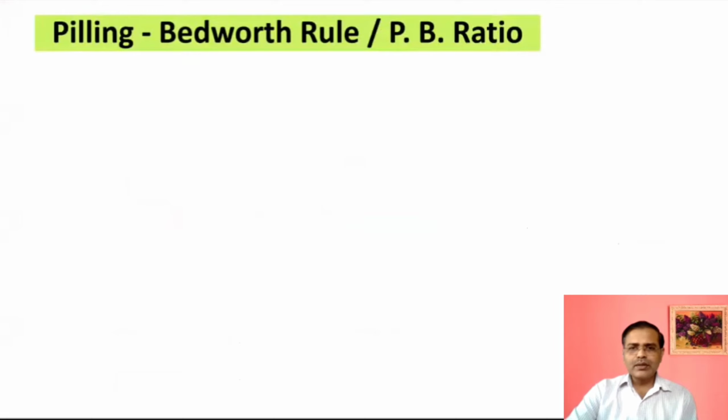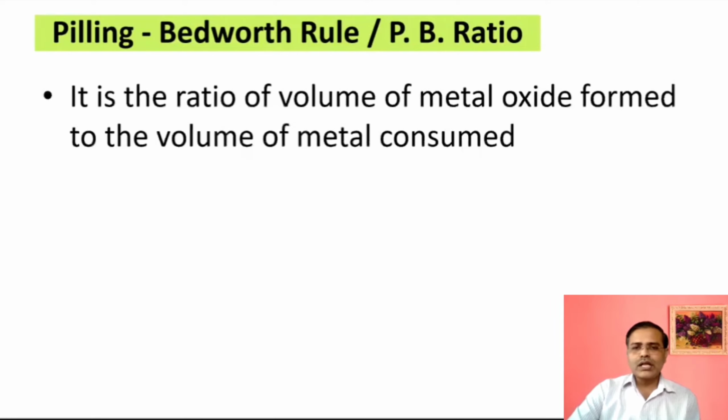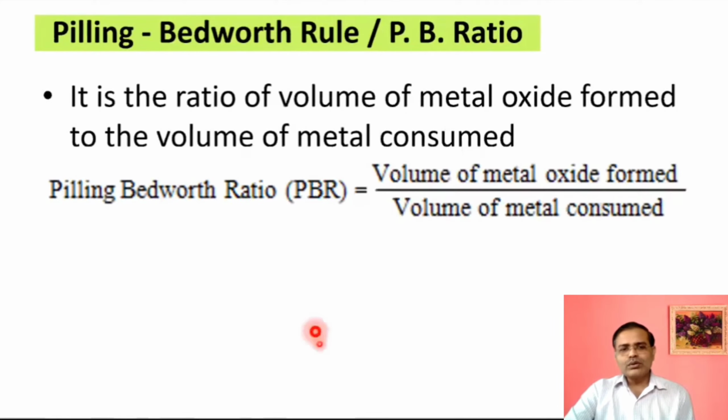So what is this Pilling-Bedworth rule or PB ratio or PB rule? It is the ratio of volume of metal oxide formed to the volume of metal consumed. Simple one. I will give you a formula and then we'll come to the statement. You have to just remember this formula as a statement.